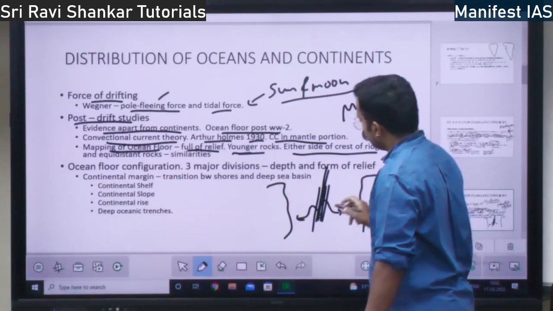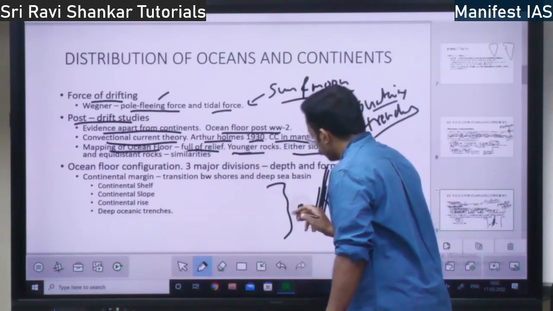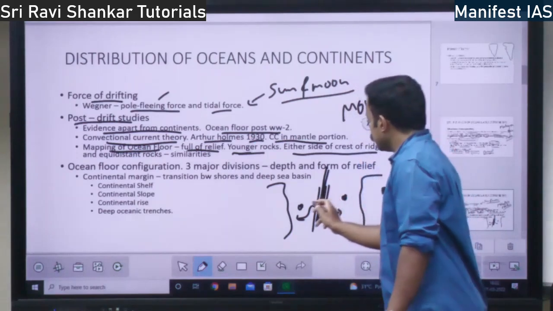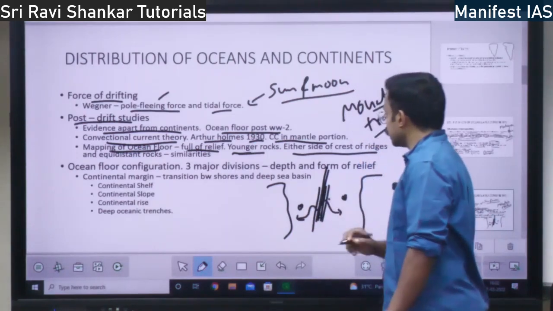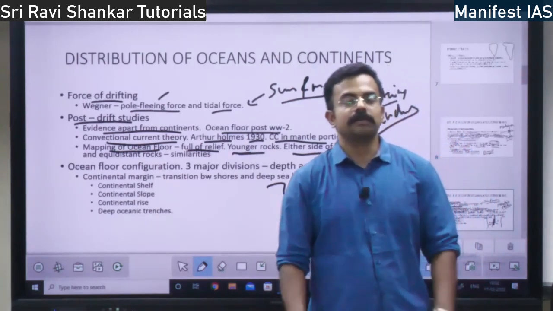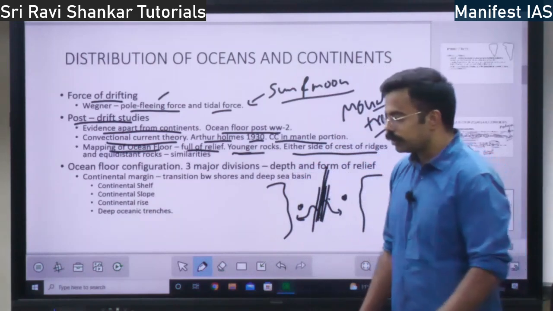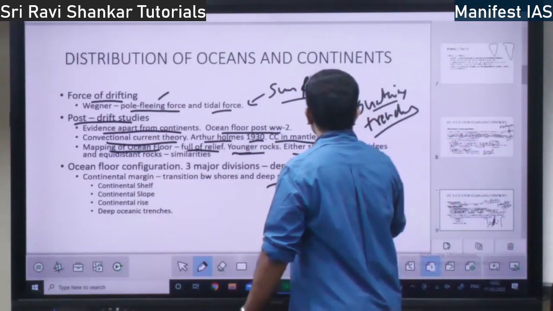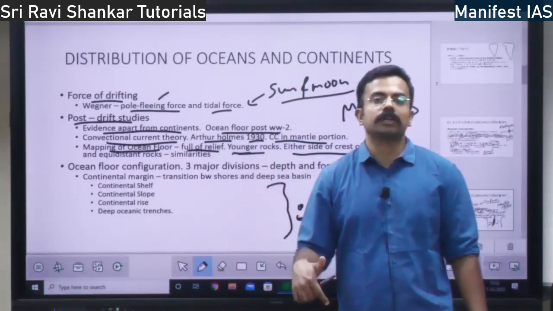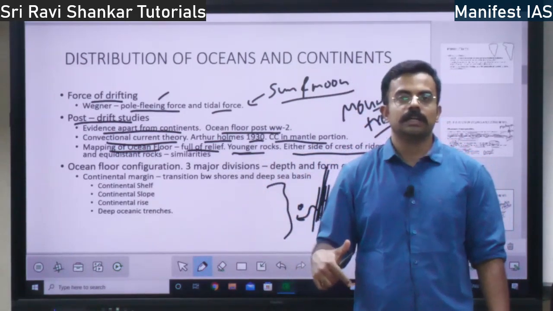If you look at the rocks which are equidistant from the crest, both belong to the same age, right? Which gives evidence that both the rocks were formed out of the same volcanic eruption, right?